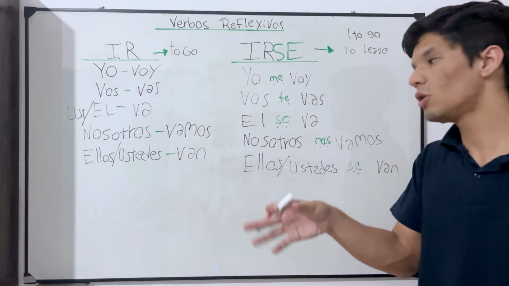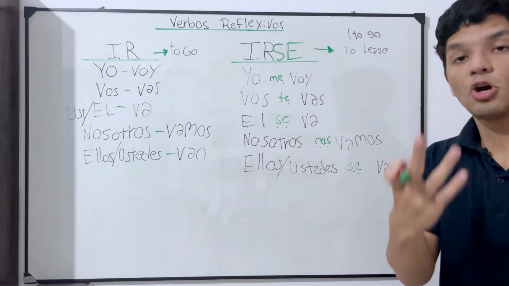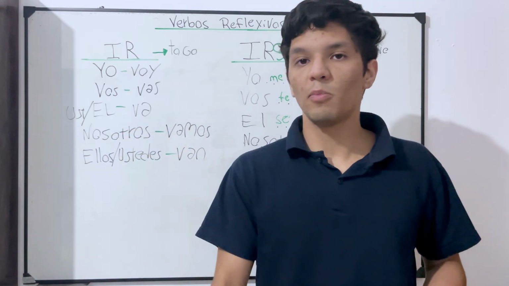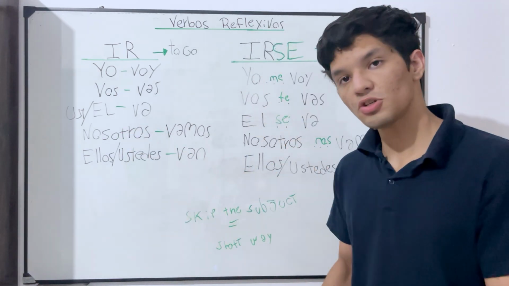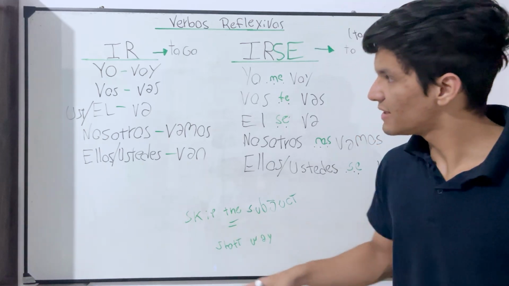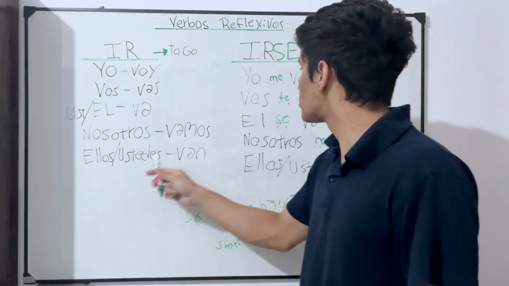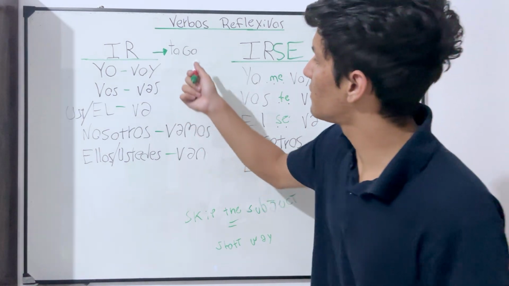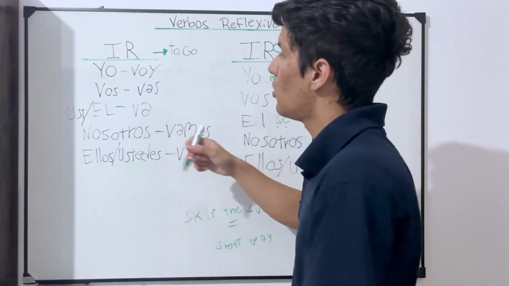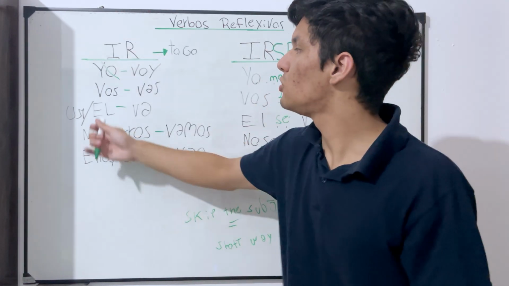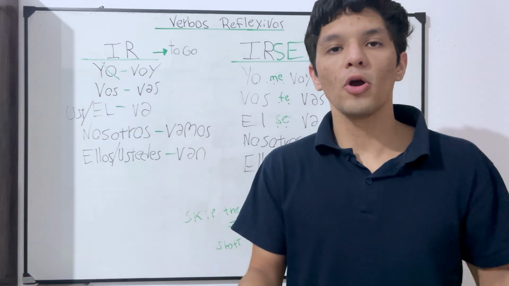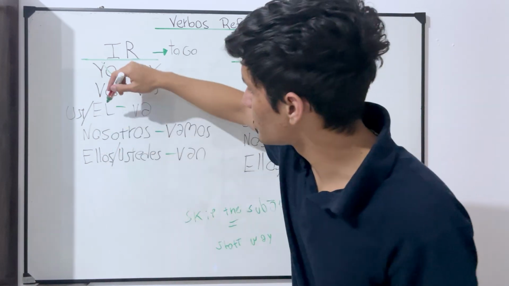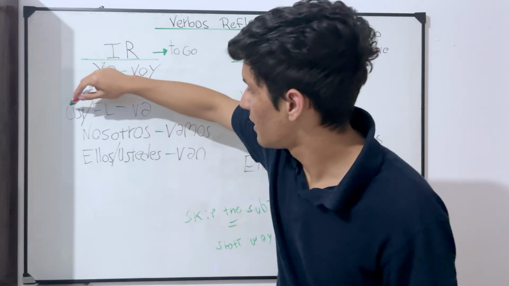Now, if you would like to say the short way of all of these conjugations, let me show you how you can do it. For example, with the verb to go, you can always skip the pronoun. Let me write this. For the short way, you skip the subject: yo, vos, él, ella, nosotros, ustedes, etc. So if you want to say I go, you just say voy. You skip the pronoun yo. You just say voy a la escuela. Then for vos, if you want to say you go the short way, you just say vas a la escuela, the same.